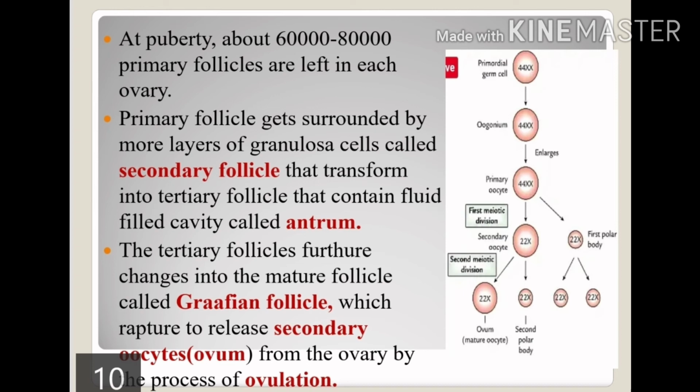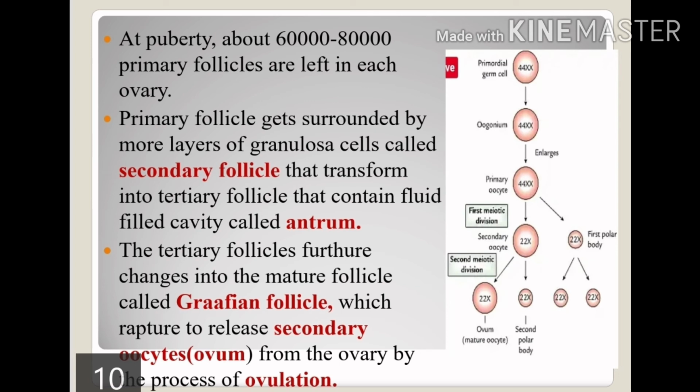So you can understand this topic by the picture given over here. Oogenesis: in oogenesis, the primordial cells first undergo mitosis 1 and produce 2 oogonia, and further undergo mitosis 2 and produce 4 oogonia. That's called the multiplication phase, and further each of these oogonia undergoes the growth phase. We will talk about a single oogonium over here. One oogonium undergoes the growth phase.